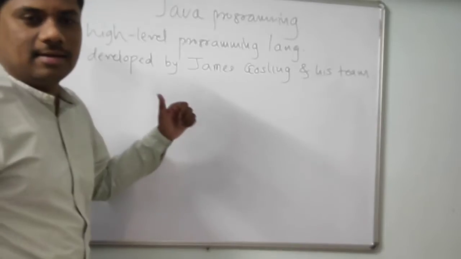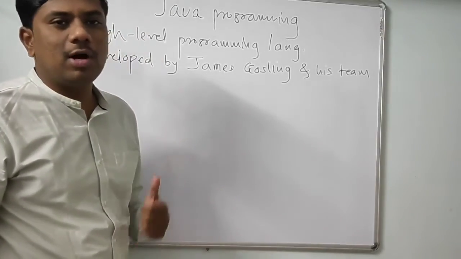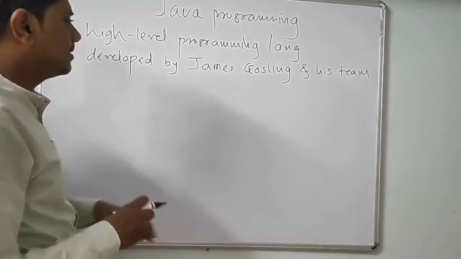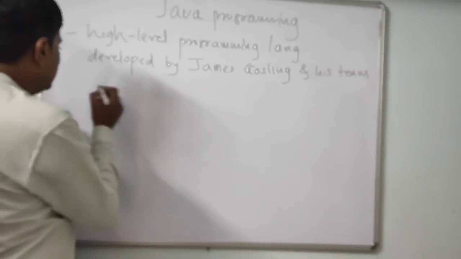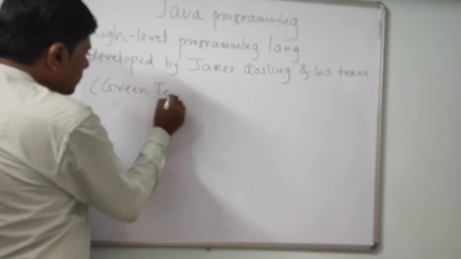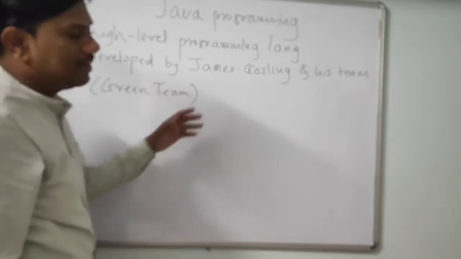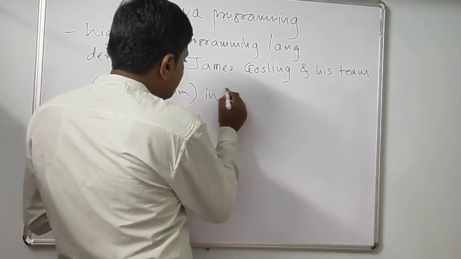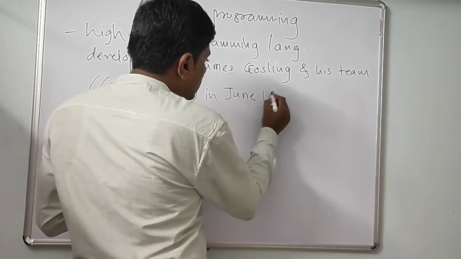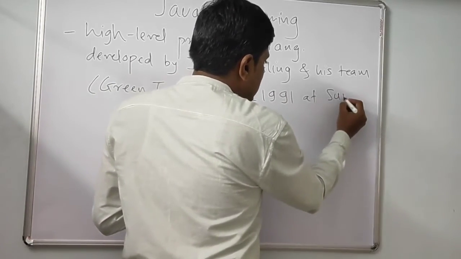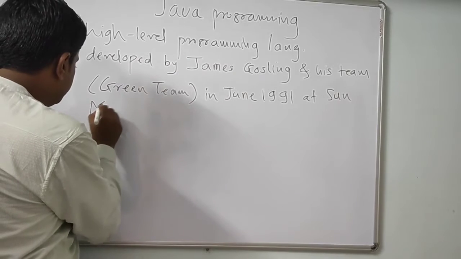James Gosling is the main developer of Java, or we can call him the father of Java, and his team is called the Green Team. Java was developed in June 1991 at Sun Microsystem.